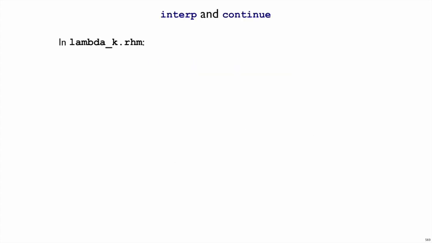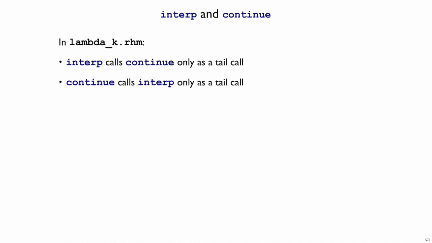The implementation of our Mo interpreter with interp and continue in lambda k relies on this specification of Shplait about which things are in tail position. In particular, interp calls continue only as a tail call, which means that when interp calls continue, it is not extending the Shplait level representation. The Shplait program is not going to run out of memory because of that call to continue. The same is true when continue calls interp. It always does so in tail position as a tail call within the continue body.